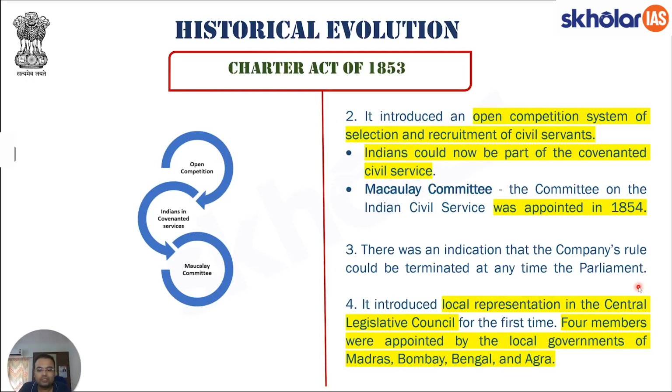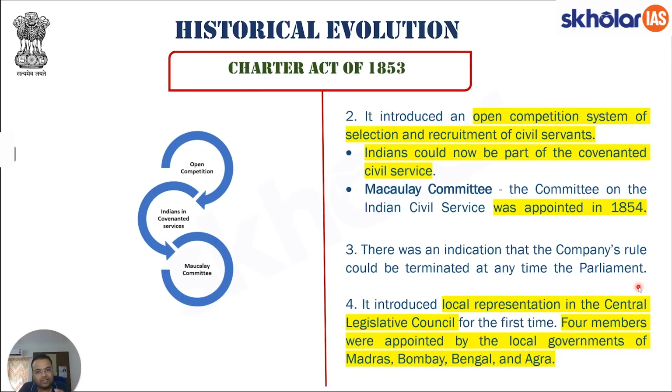The whole idea was, if you actually see the progression, that it was the company which came and was able to capture the territory. It was given full authority. Then after the Regulating Act of 1773, it was felt that we need to curtail the powers of the company. Thus, they were given only commercial powers and their political powers were taken away. Then it was felt that even this commercial power is too much, and we should take away the commercial power.